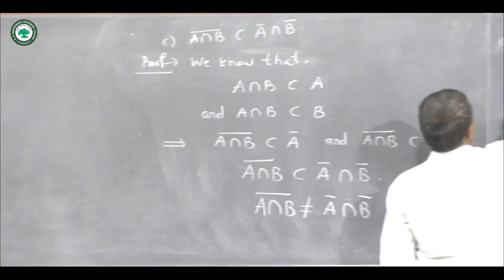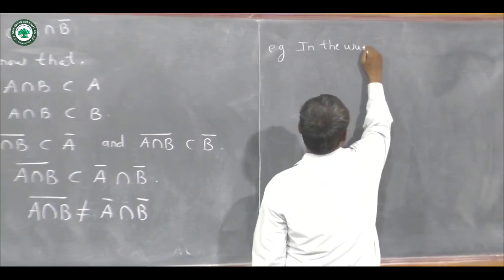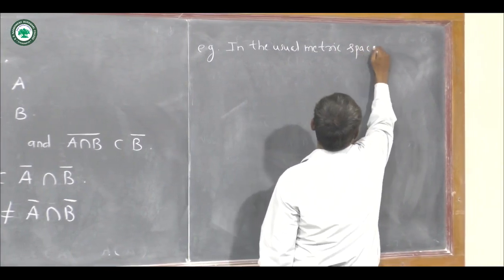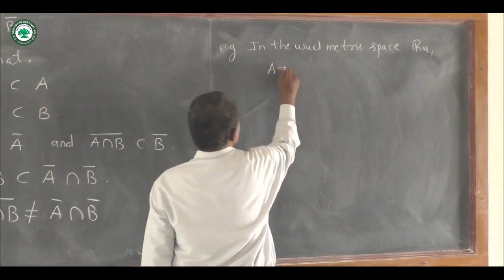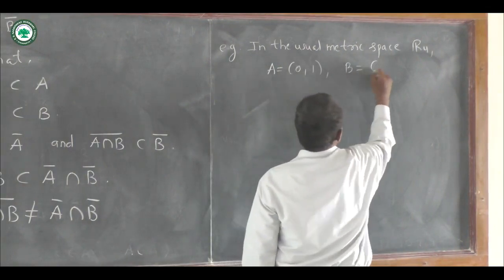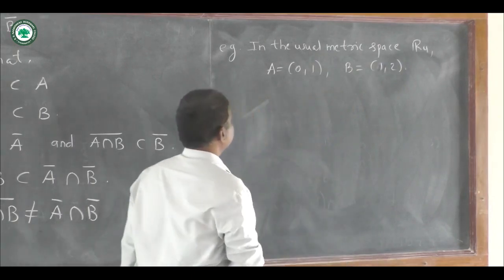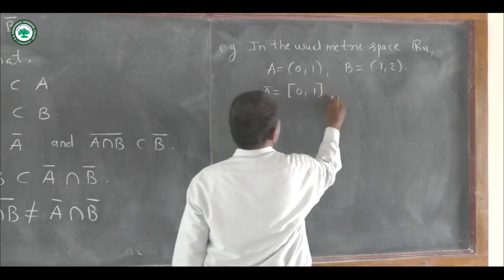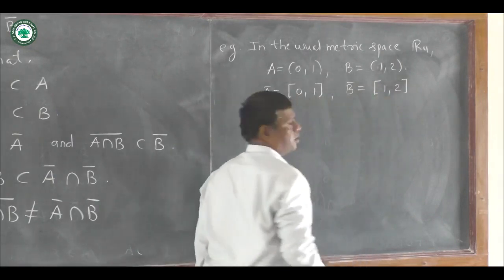So for example, in the usual metric space R, if we take A equal to open interval 0 to 1 and B equal to open interval 1 to 2, then A closure is closed bounded interval 0 to 1 and B closure is closed bounded interval 1 to 2.